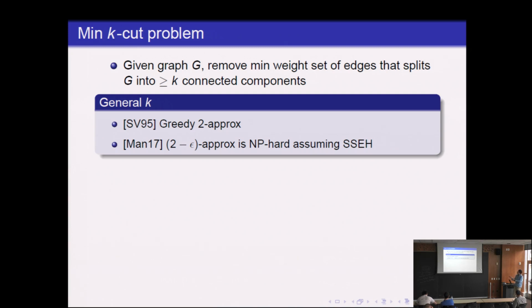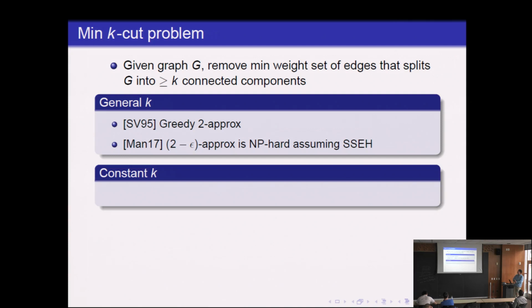So now the general case is solved, but you might ask, what if we restrict k a little more and see if we can do any better? Can we, for example, beat a 2-approximation? So what about in the case of constant k? Well, it turns out in the constant case, there's an exact algorithm, and it runs in n to the 2k time. And it's basically a generalization of Karger's min-cut sampling.